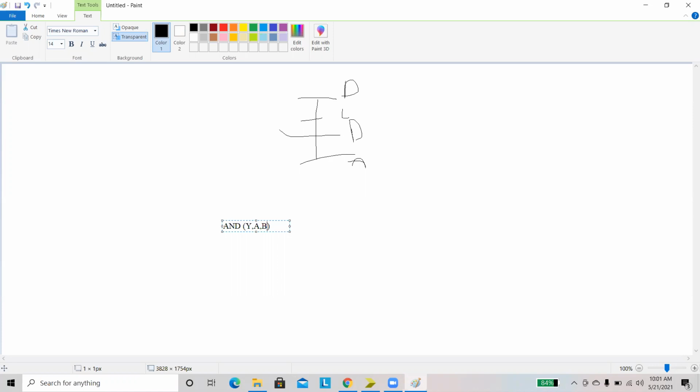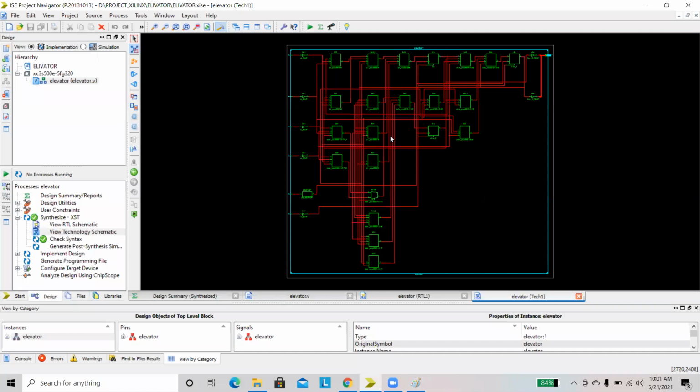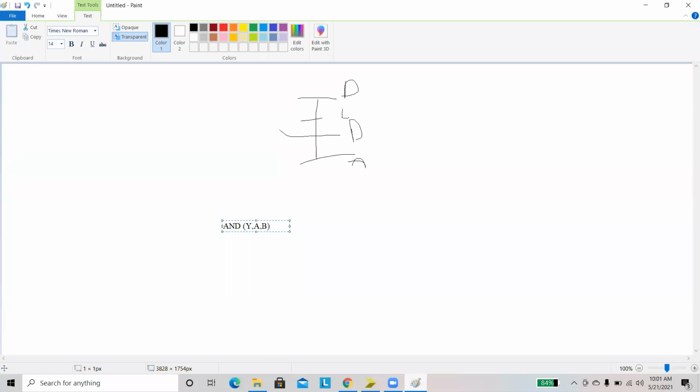How is it possible? When you click on the RTL schematic block, you may see the truth table, K-map, and Boolean expressions, right? What happens in the tool is that the whole operation of the particular design is saved in static RAM, and it is connected to a single mux.